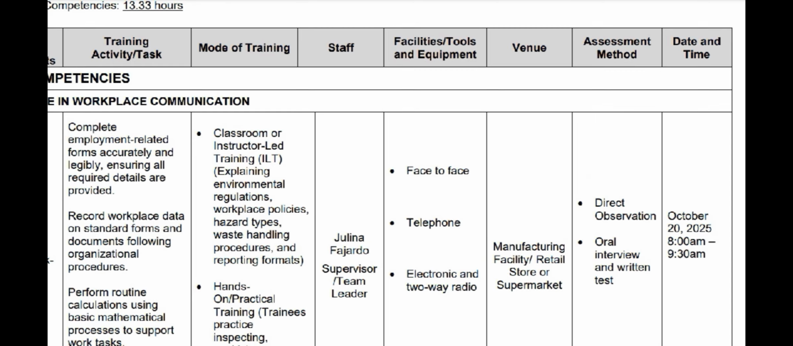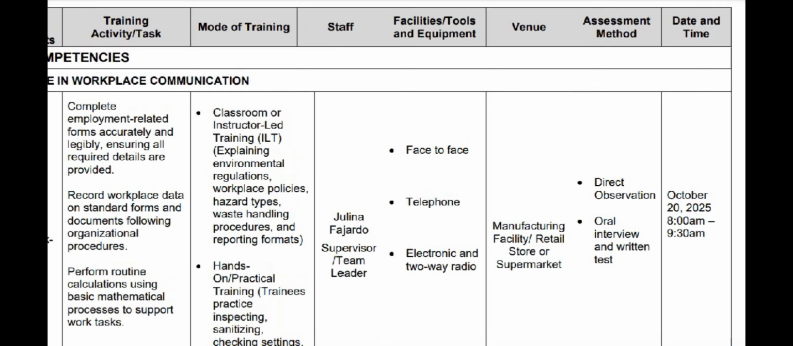So for the trainees, to test if they already learned and if they gained knowledge about the activities or tasks they perform, we can assess it based on these, the direct observations and through oral interviews and written test.